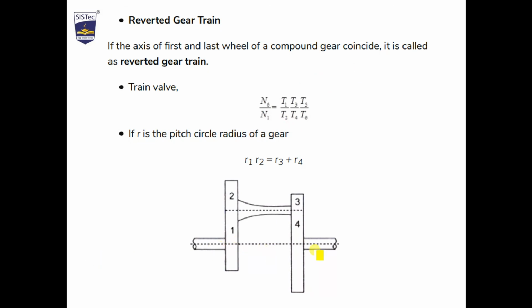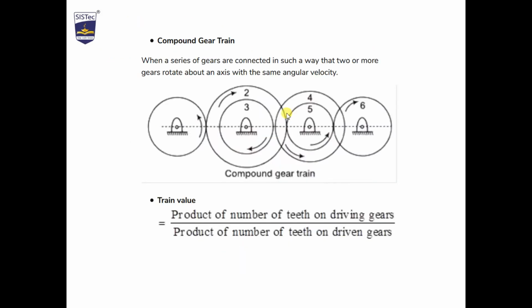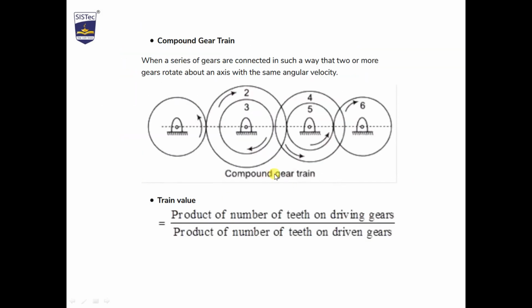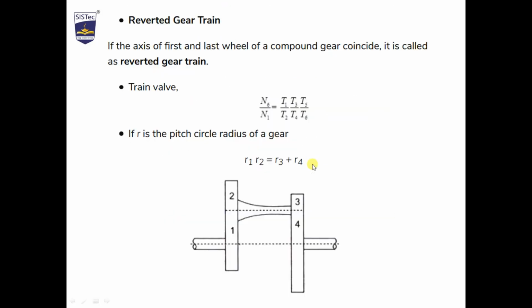Reverted gear train: if the axis of the first and the last wheel of a compound gear train coincide. See, first and the last, the axis is coinciding. Remember that, this is a reverted train. Train value will be n6 by n1 for the upper one, with n2, n3. And the pitch circles will be r1 plus r2 is equal to r3 plus r4. Remember this. This relation is for this diagram, and for this diagram we have this relationship: the center distance is constant. So r1 plus r2 is equal to r3 plus r4. Remember this will be plus.